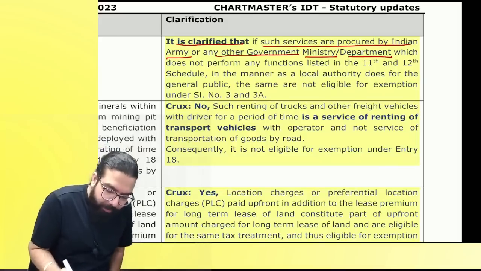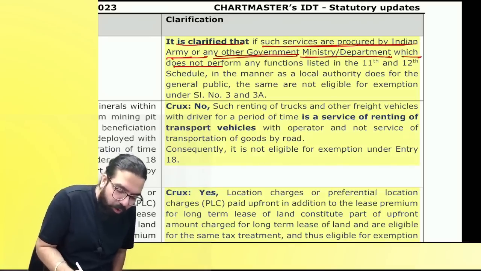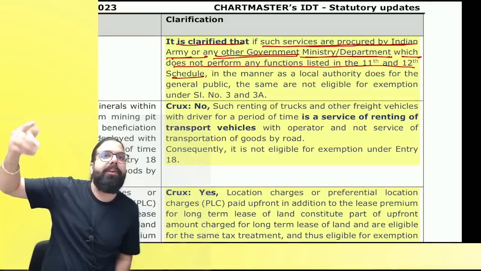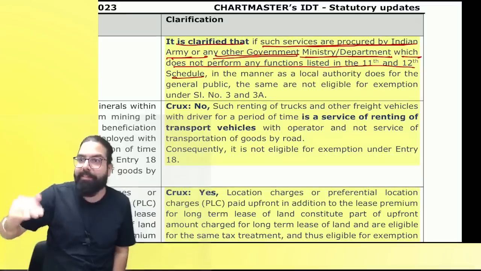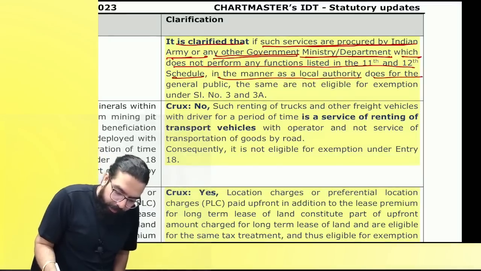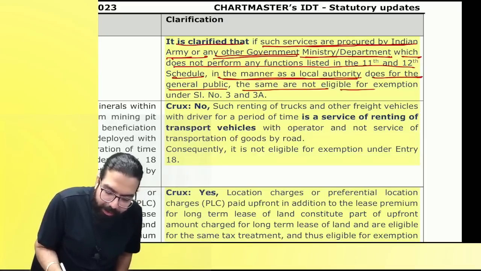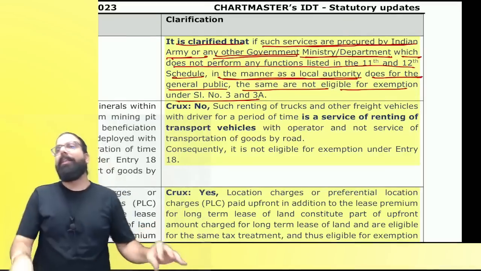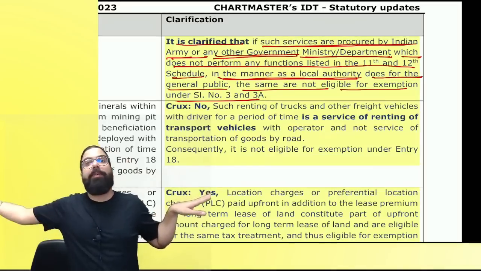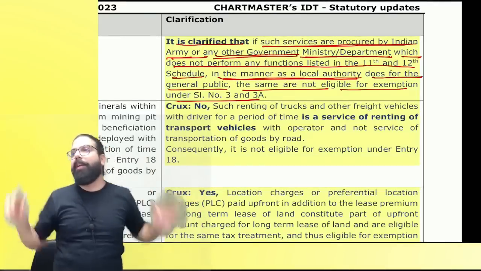And hence it says that if services are procured by the Indian Army or any other government ministry or department which do not perform any function listed under 243G and W, the 11th and 12th schedule, which is the schedule of 243G and W. Are we clear? Annexure. In a manner as local authority does, what does it say? In a manner local authority does for the general public, the same are not eligible for exemption. It shall not be eligible. Baba, if a government department is doing 243G and W activity, remember, taking pure service or composite supply in relation to 243G and W will be exempt. Otherwise, taxable. Can we go ahead, everyone?